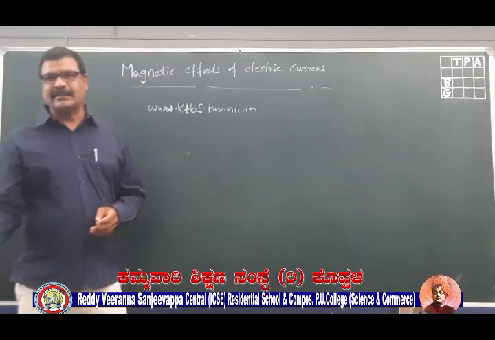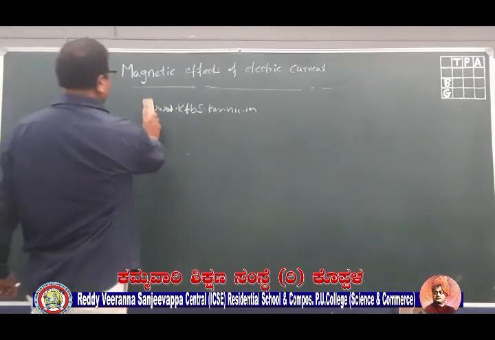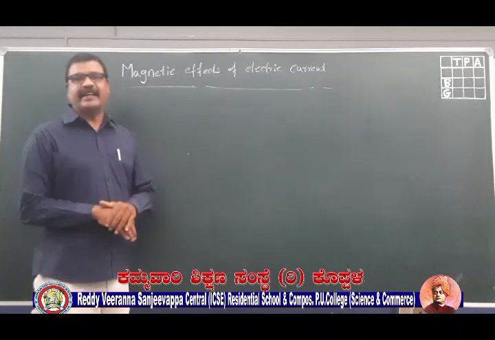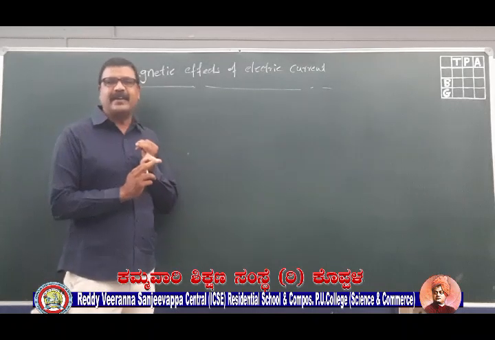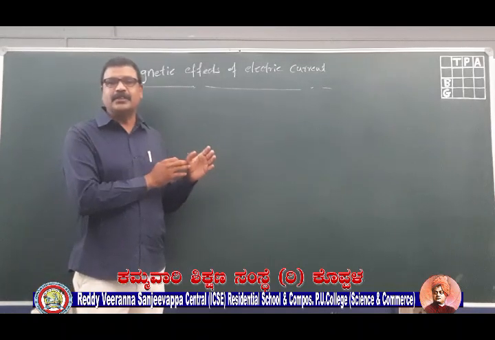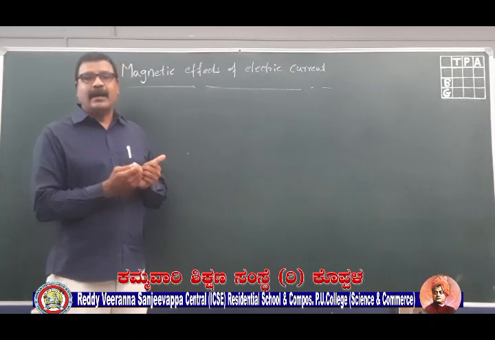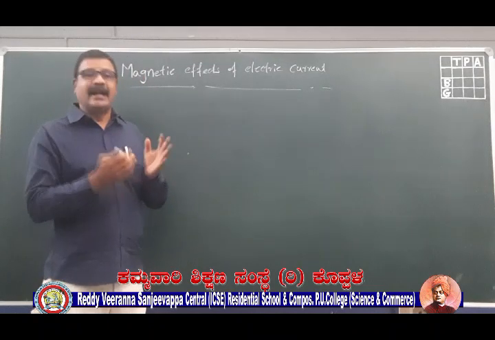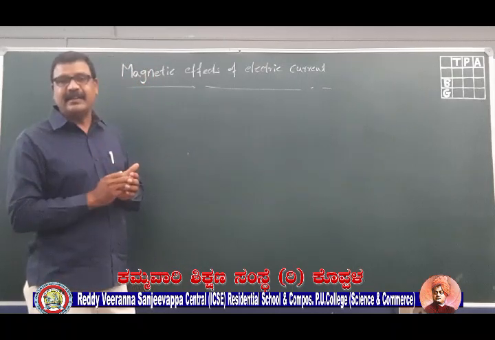Okay, so let us start the chapter. If you remember, I discussed 4 effects of electric current in my last chapter, that is electricity. So what were the 4 effects? The first was the chemical effect of electric current, where if you pass electricity through a chemical solution or electrolytic solution, the solution breaks up into ions and moves towards the respective electrodes. So you can electroplate things, and at the same time you can store electrical energy in that chemical cell. So this is the chemical effect of electric current.